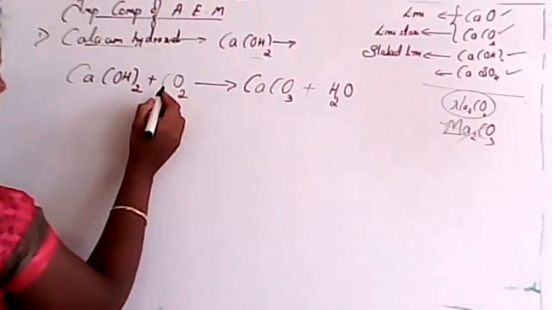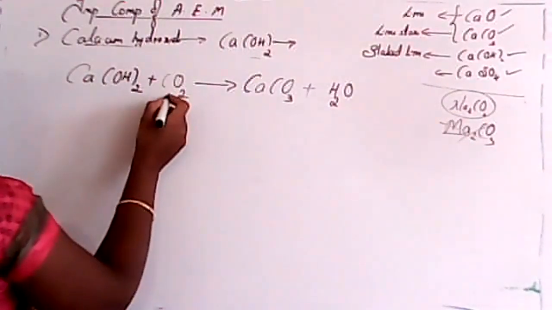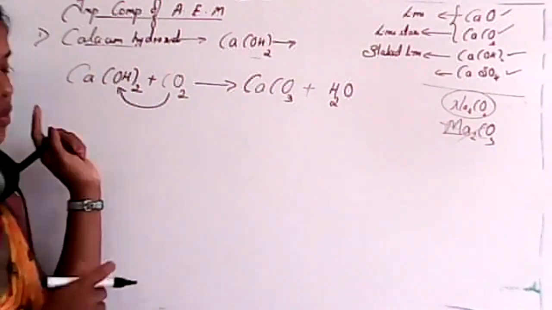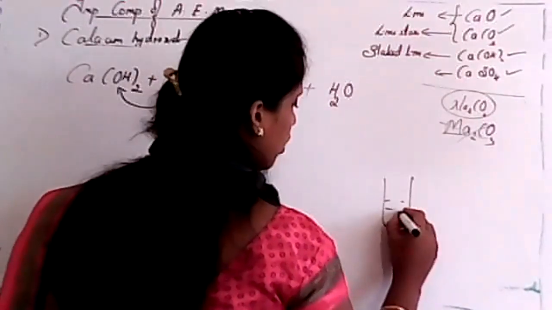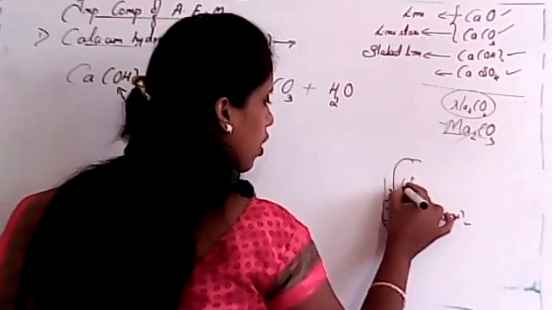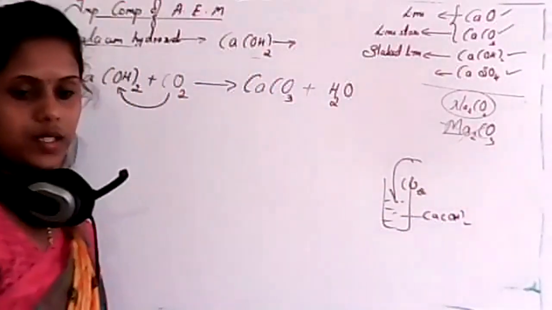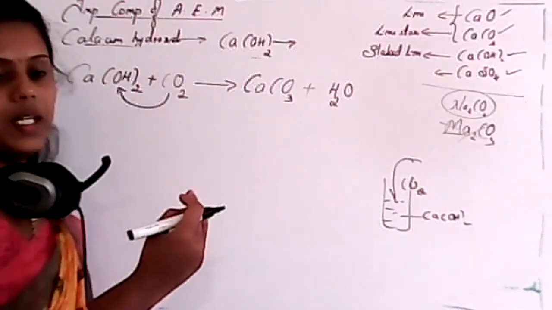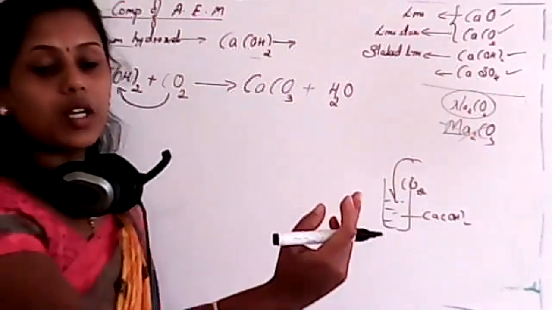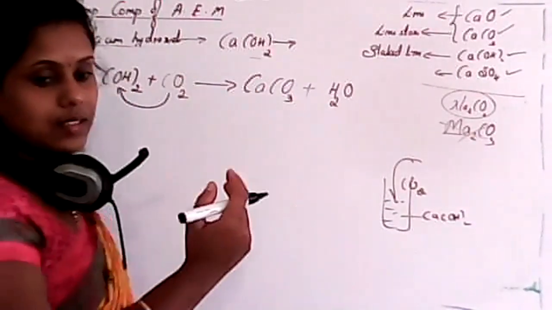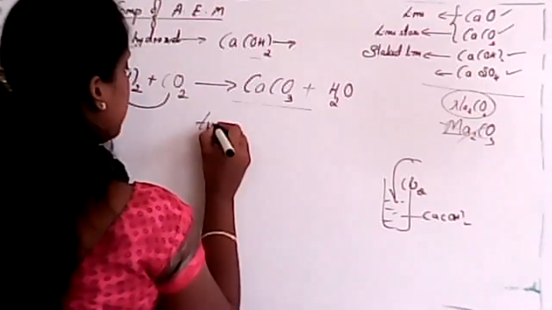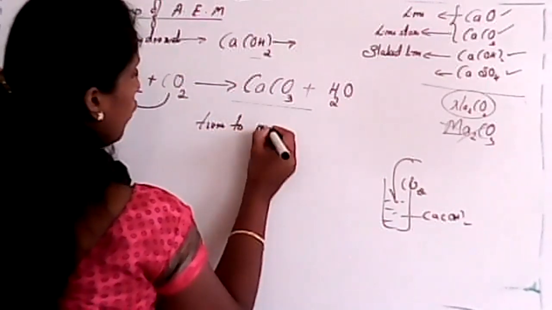Whenever carbon dioxide is passed over calcium hydroxide solution, it turns milky. Very good, it turns milky. So that is one confirmatory test for carbonate. That is very important.